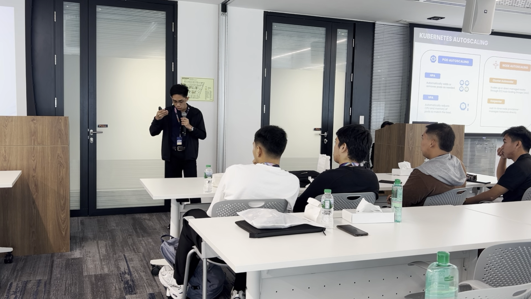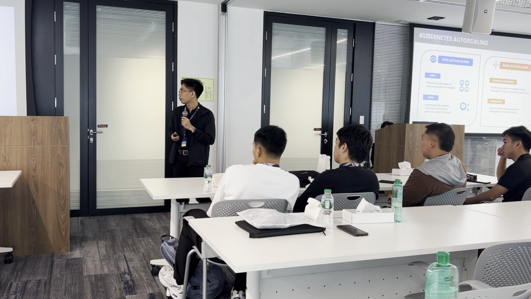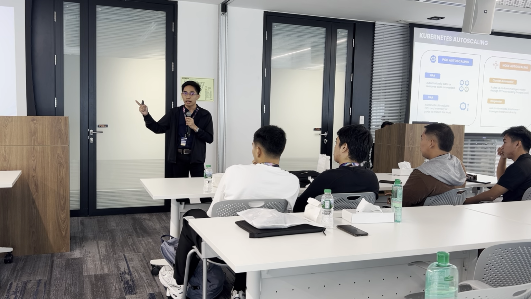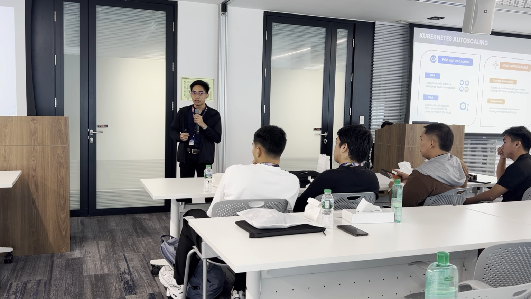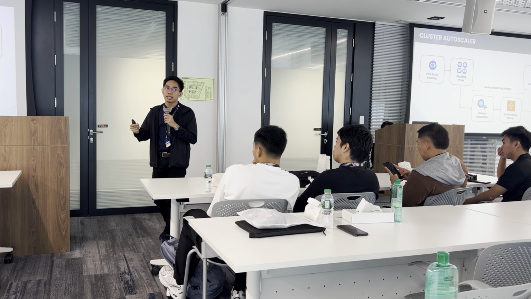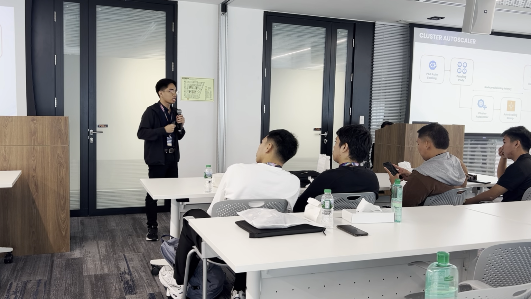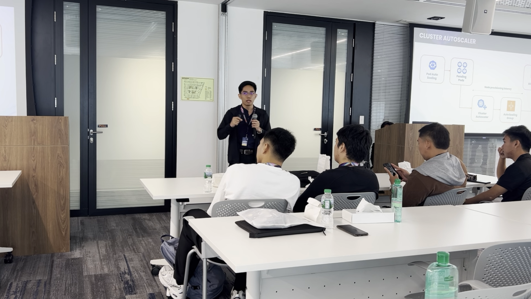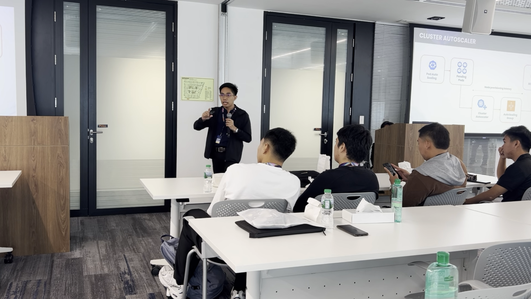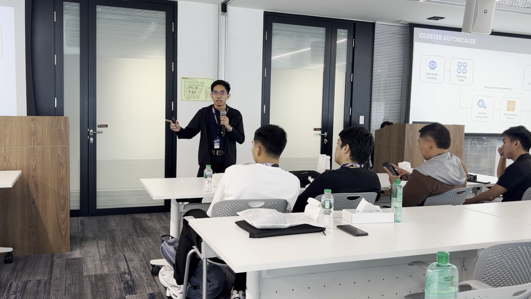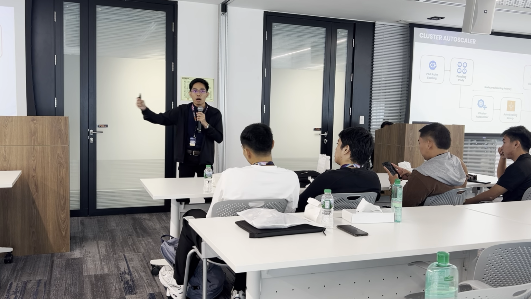How do we handle the scaling of the cluster? Here, we have node autoscaling: we have the Cluster Autoscaler, and then we have Karpenter, which is our main agenda for today. So let's discuss a bit more about the Cluster Autoscaler. Assume that there's an increase in demand for our application. Maybe it's a Black Friday sale, so there are a lot of users coming into your application, adding items to the cart, and transacting. So basically, you set up HPA, and then HPA kicks in. Additional pods were created.